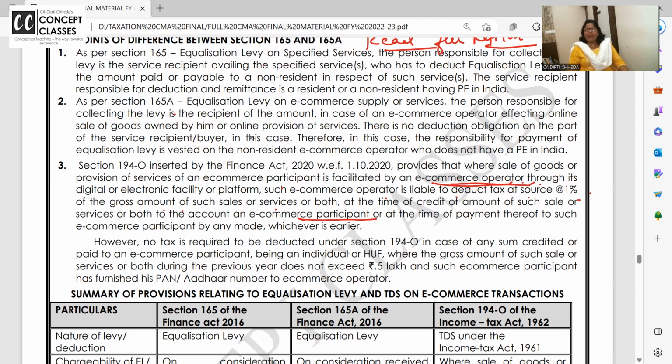Who is e-commerce operator? Amazon. Who is e-commerce participant? B Concept Classes, if we are selling our books. So who are the suppliers of goods and service? They are e-commerce participants. No tax is required to be deducted in case sum credited or paid to participant being individual and HUF, where gross amount of sales by such individual does not exceed 5 lakh, and such e-commerce participant has given his PAN. छोटे छोटे जो suppliers हैं उनको 194O का TDS नहीं लगता, बाकियों का TDS deduct होगा 1%.